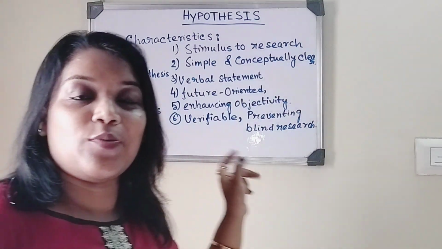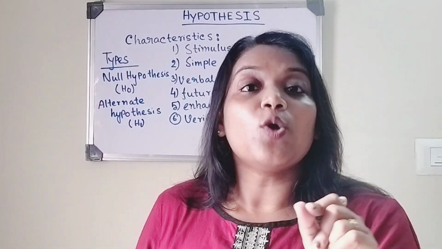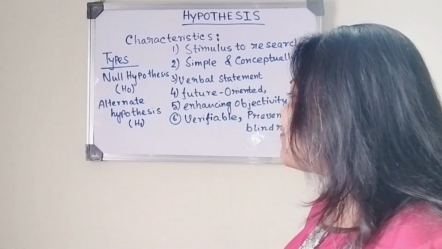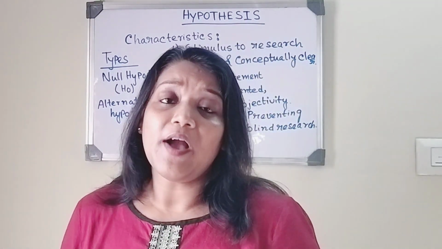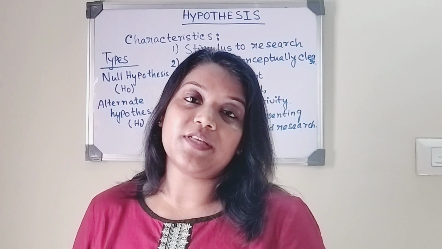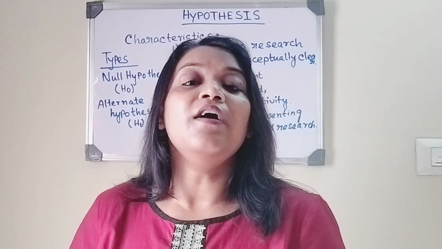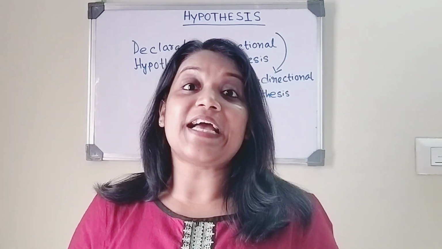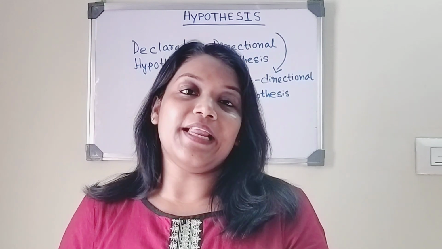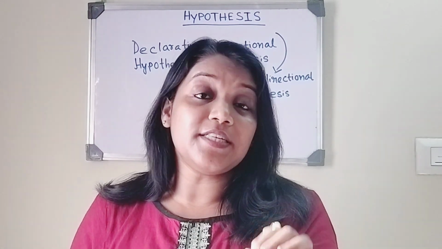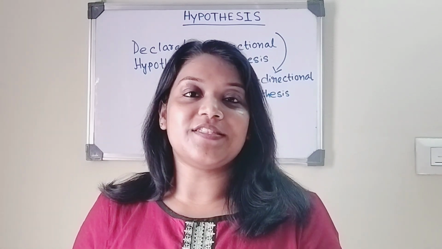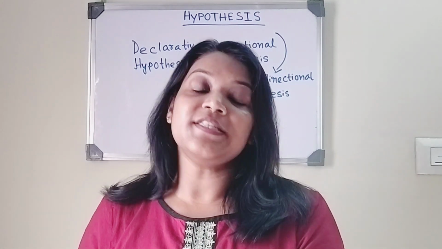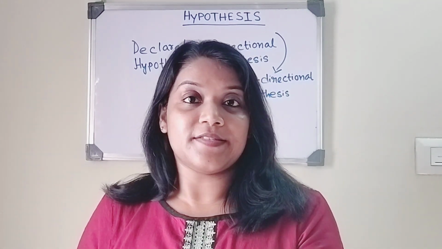And now going to the next one, and that is alternate hypothesis. So alternate hypothesis is denoted by H1. So what do you mean by an alternate hypothesis? Alternate hypothesis is exactly opposite of the null hypothesis. So I think this is clear, what is the difference between null hypothesis and alternate hypothesis. So basically alternate hypothesis is considered to be true when null hypothesis is rejected. Okay, so null hypothesis indicates there is no difference. Alternate hypothesis indicates there is a difference.